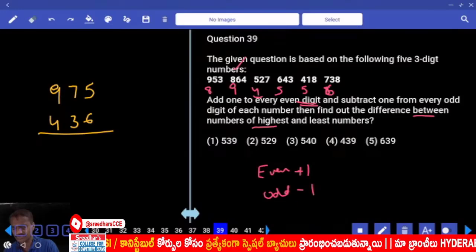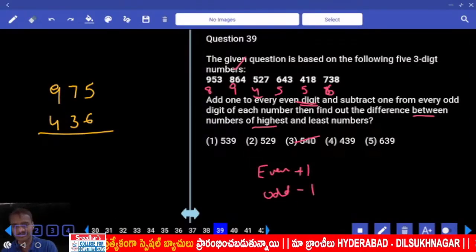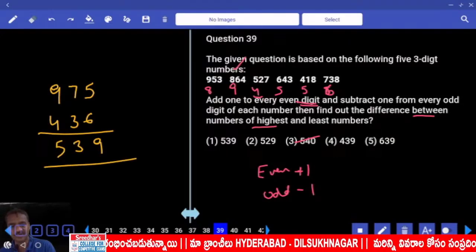9. Then what is your answer here? And 9. How many 9s we have? And there are 4. And at the same time 9. Now here 6 minus 3 is 3. And here this is 5. 539 choice.